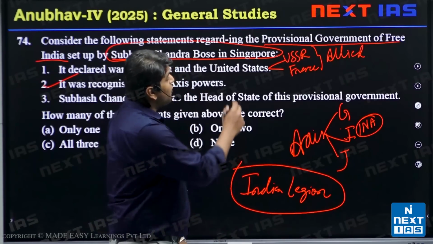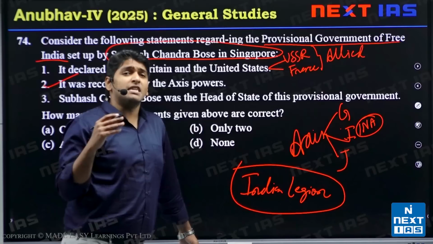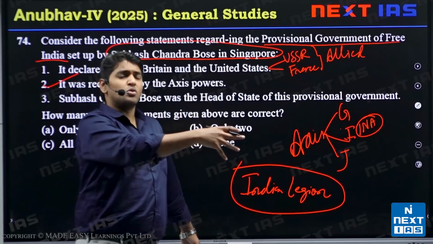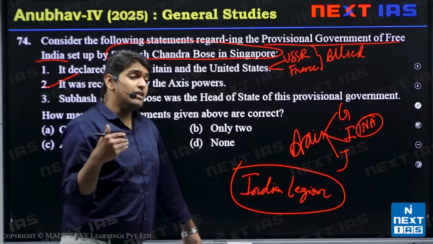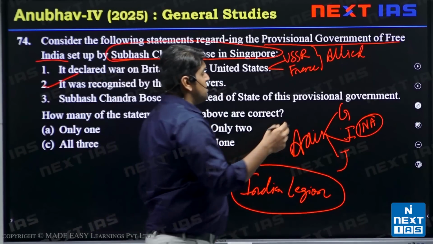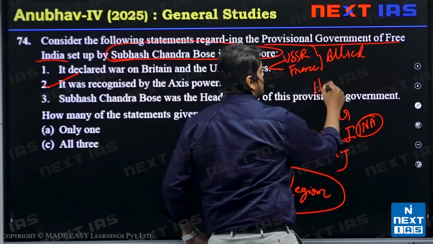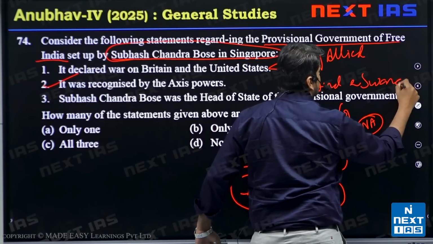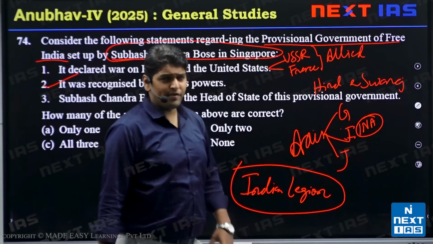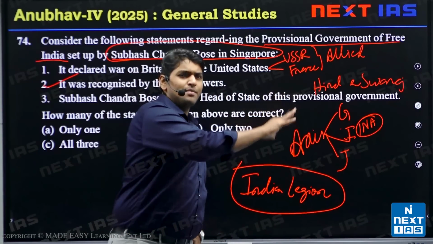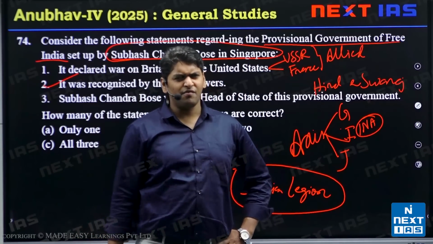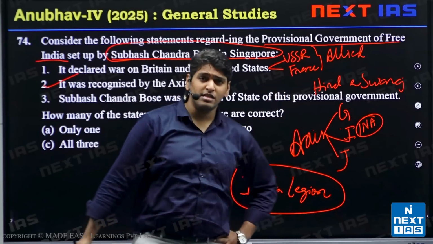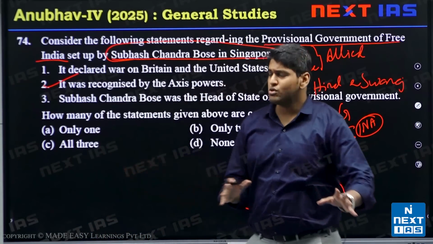And later, when he formed the provincial government of Free India, Japan transferred 2 islands, Andaman and Nicobar, to this government, where they renamed them Shaheed and Swaraj Islands. After their defeat, the British took over and renamed them again. And recently, a few years ago, the Indian government again renamed them. That was a little about Subhash Chandra Bose.